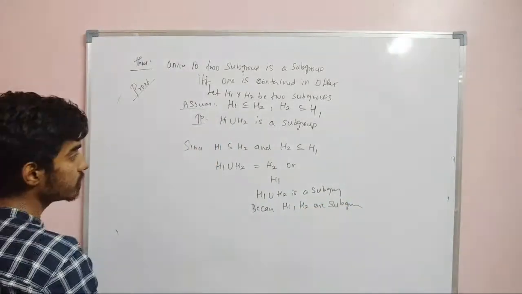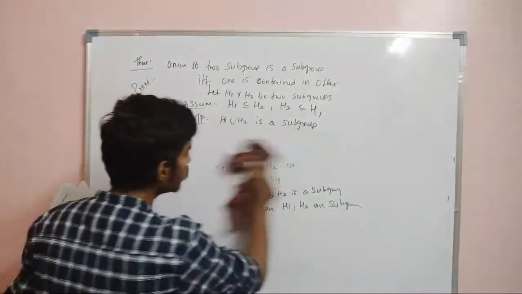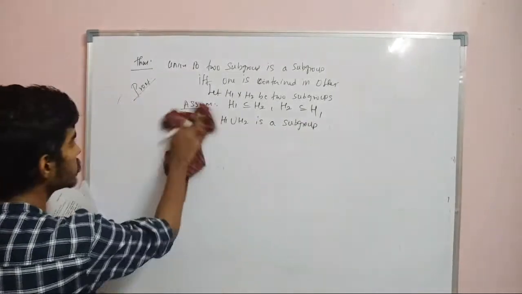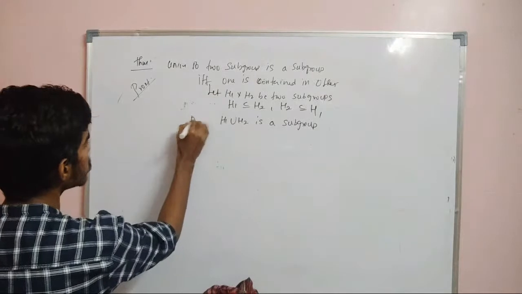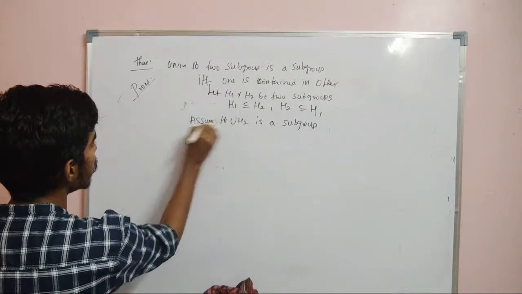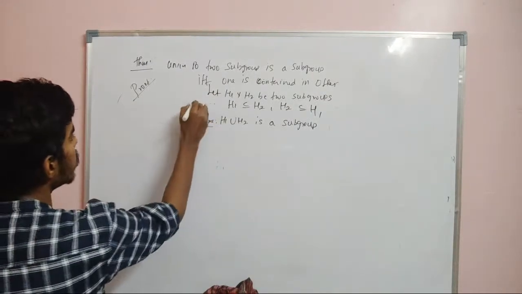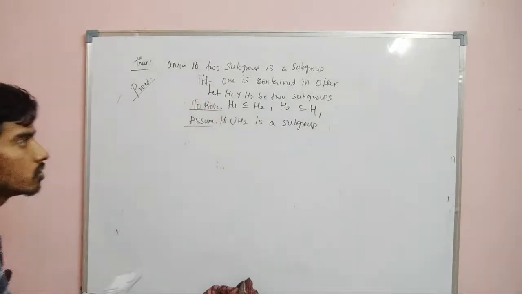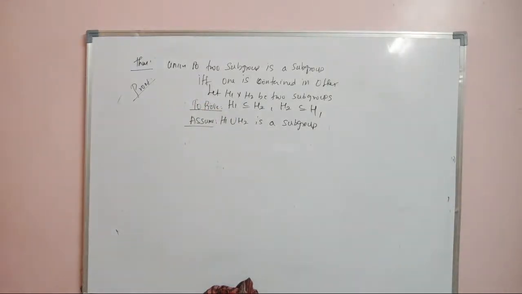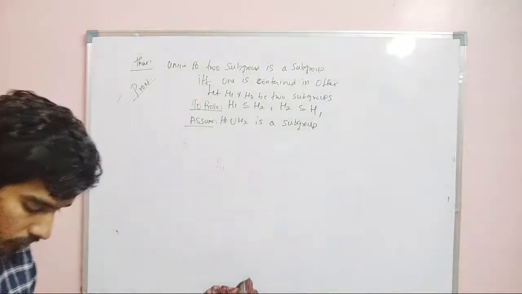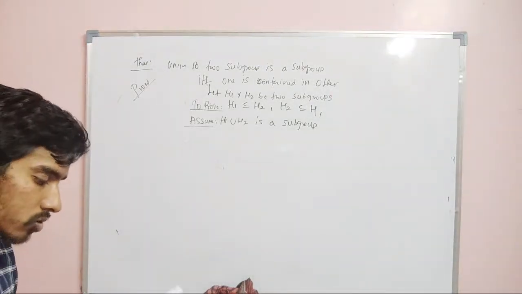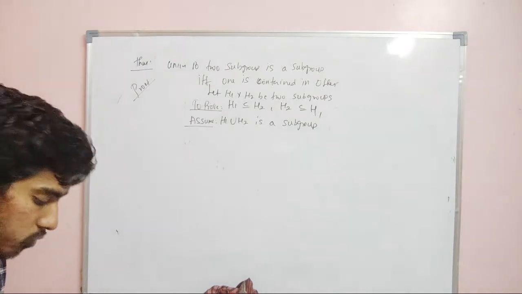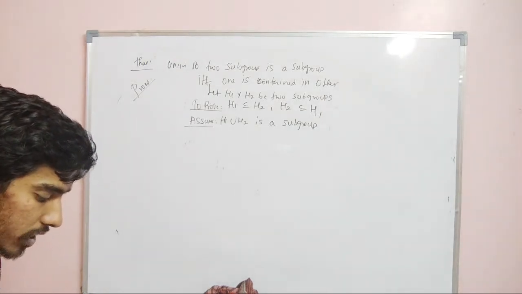Now the second part: I'm going to assume that the union is a subgroup, and I'm going to prove that H1 is contained in H2 or H2 is contained in H1. This is the second part, right? So conversely, suppose H1 union H2 is a subgroup.